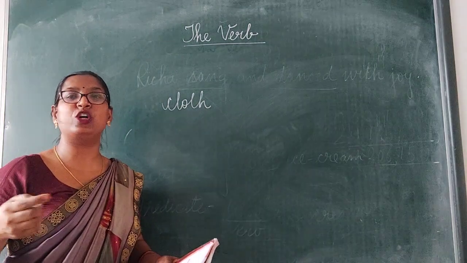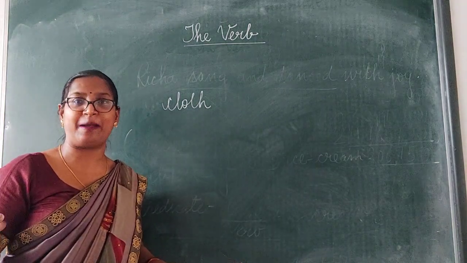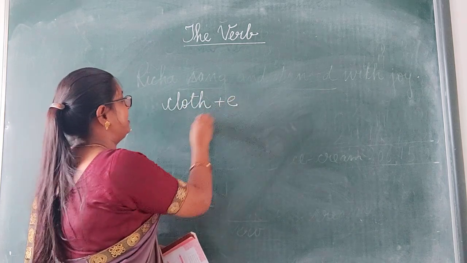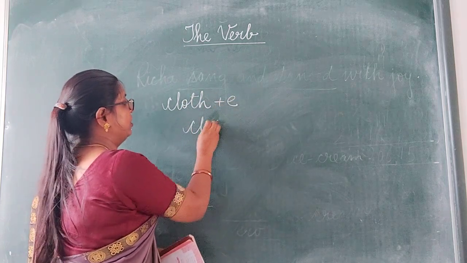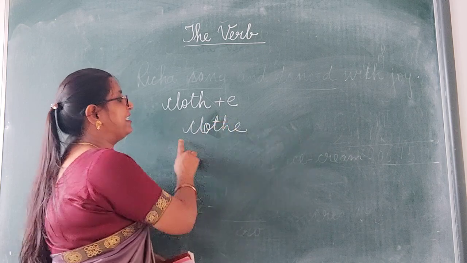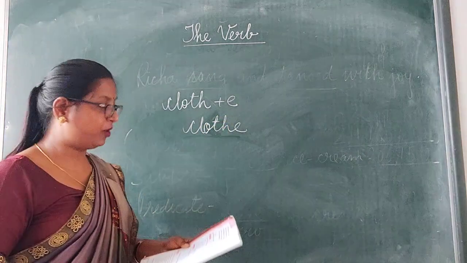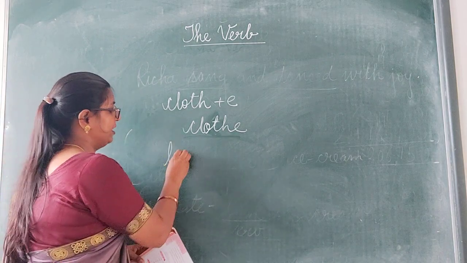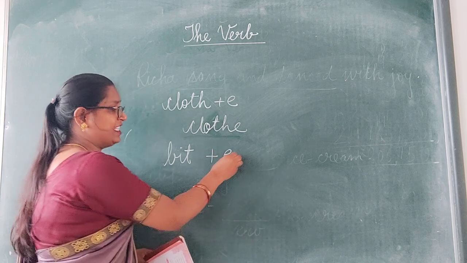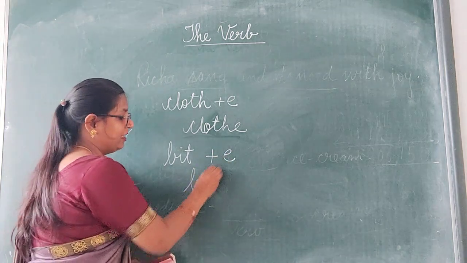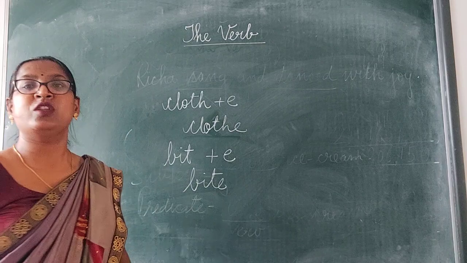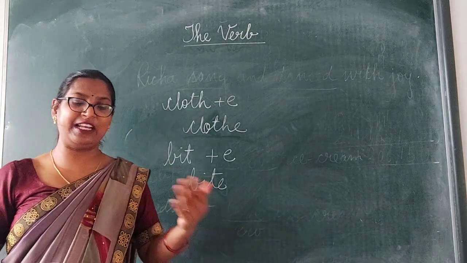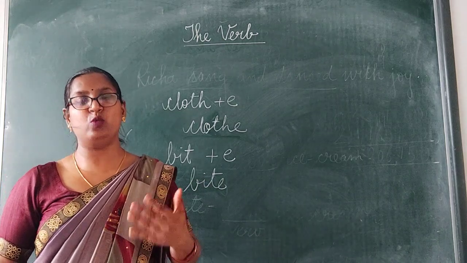Cloth, C-L-O-T-H, cloth. Cloth is the piece of fabric. Clear? When we add E with it, it becomes clothe. And it can be used as a verb also. Then another is bit. When we add E with it, it becomes bite. Bite is a verb. So verb can be framed from the nouns by adding E with it.